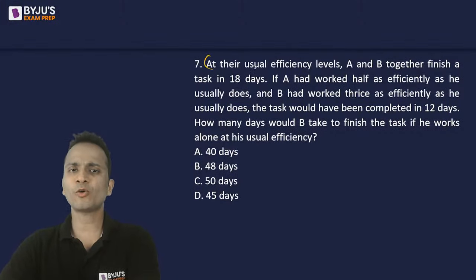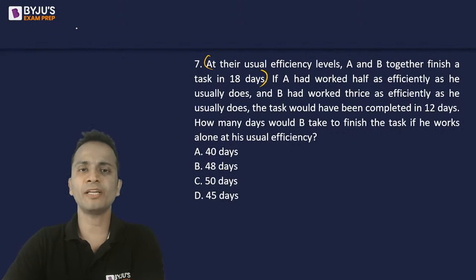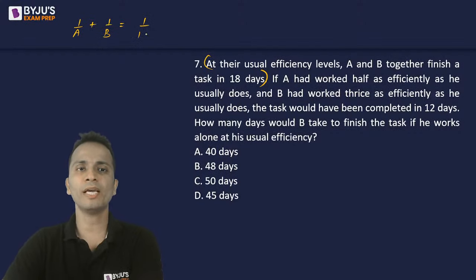Okay. So first equation, at the usual efficiency, the time taken is 18 days. So 1 upon A plus 1 upon B is equal to 1 upon 18.